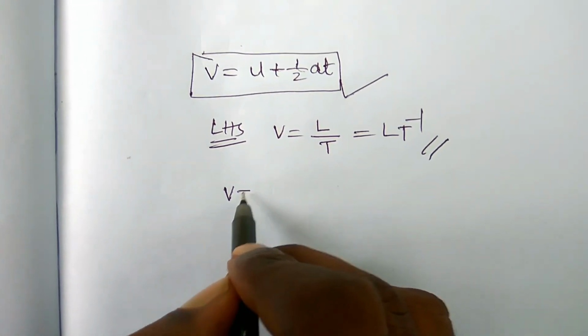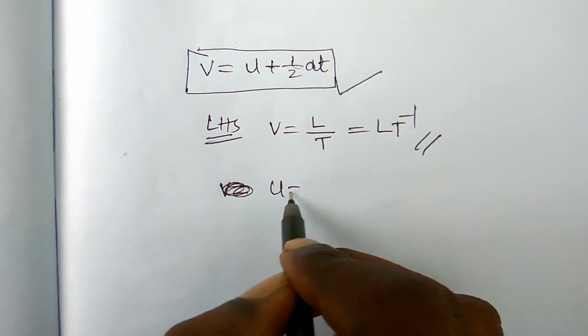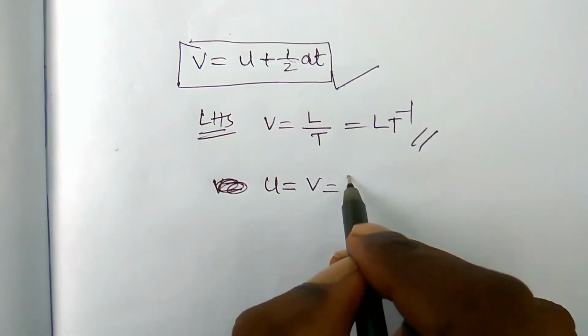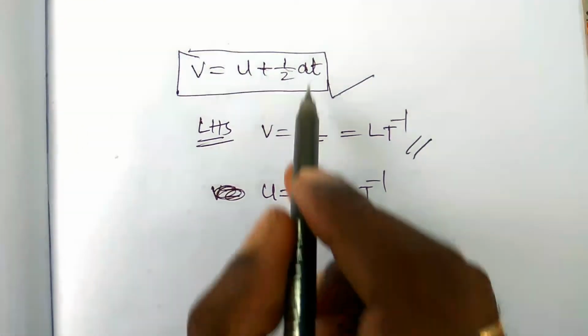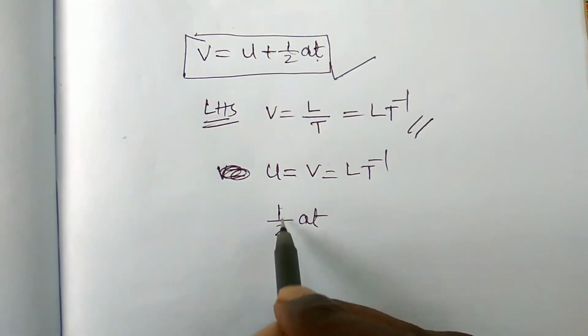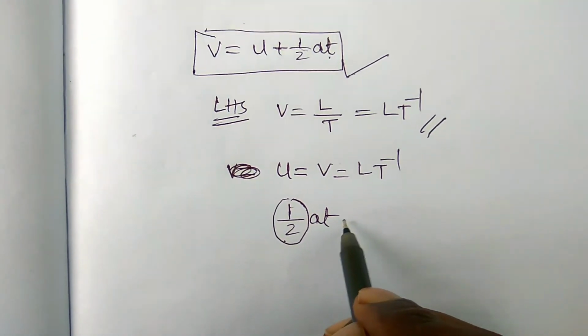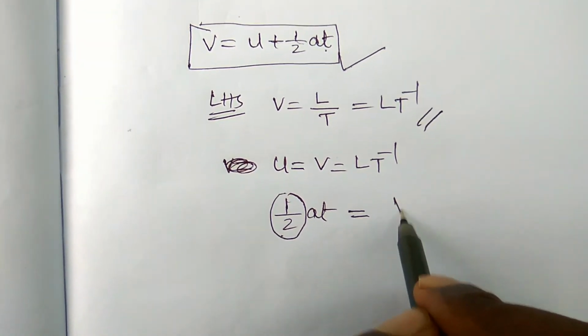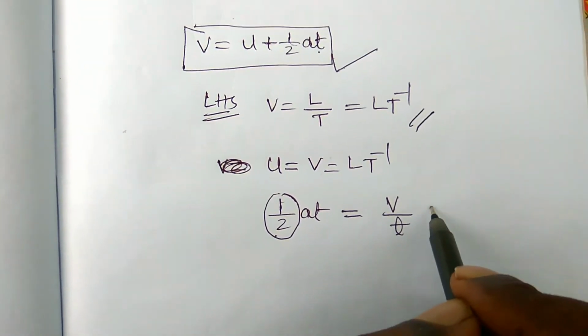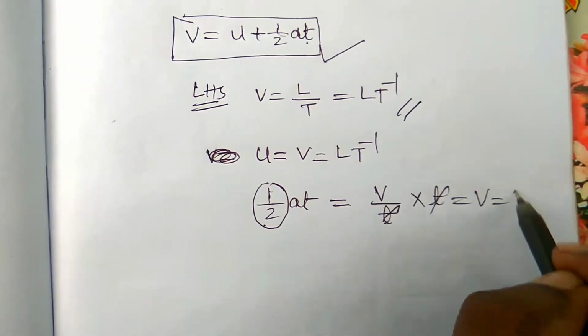Coming to the RHS, first U is also a velocity, LT minus 1. Coming to AT, 1 by 2 is a numerical digit, it has no dimensional formula or dimensions. AT is A equal to V by T into T, T will be cancelled out, it is V, which is LT minus 1.